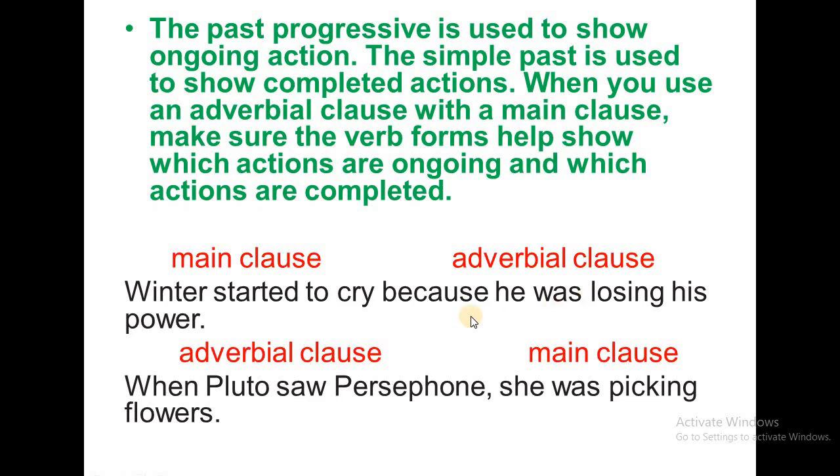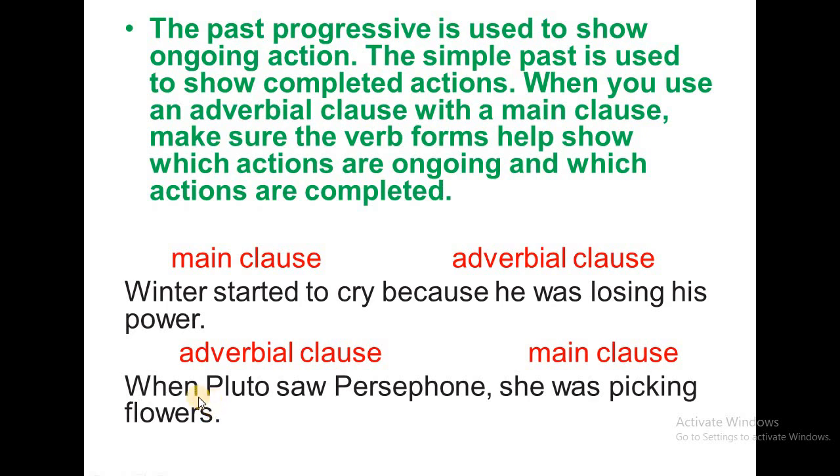We said before that after while we use was or were plus the verb one with ing. Also with because and as, in the same sentence we should use past progressive, and in the other sentence we should use past simple. Now in this sentence, let's look here. When Pluto saw Persephone, she was picking flowers.